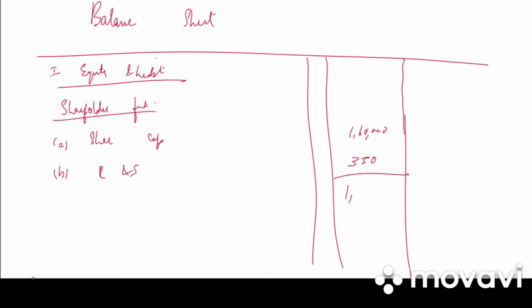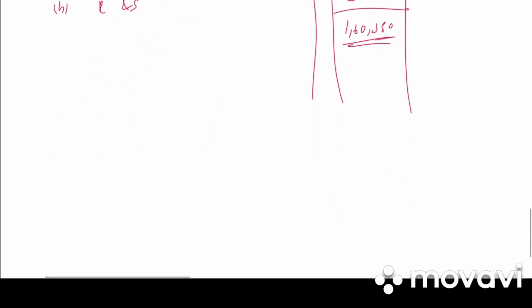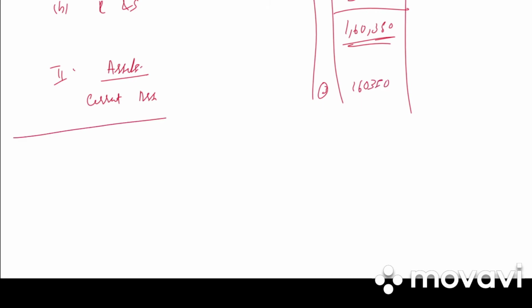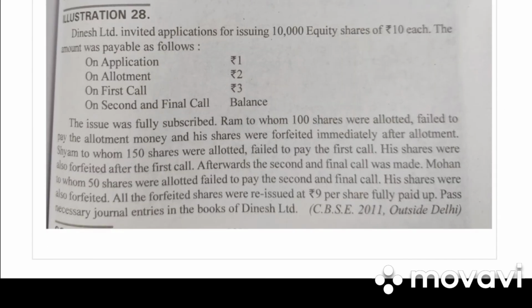The total is 1,60,350. Next we have second assets. Under that current assets, note number 3, 1,60,350. So our assets and liabilities are tallying. Clear? Take down one more illustration.